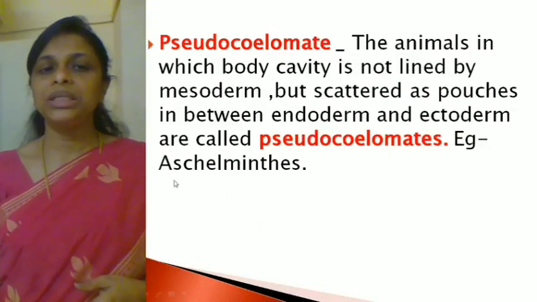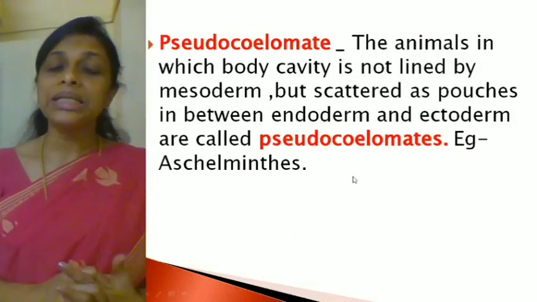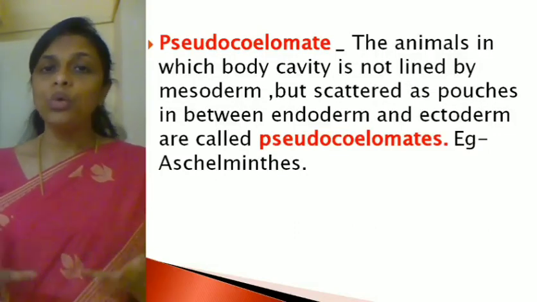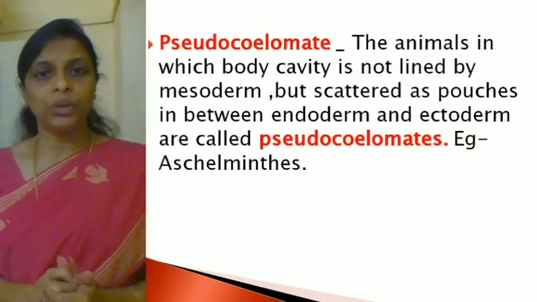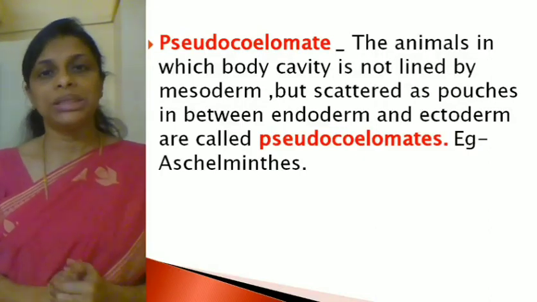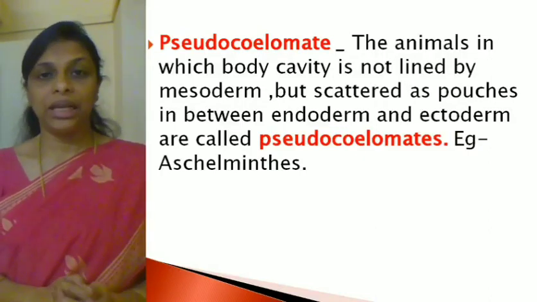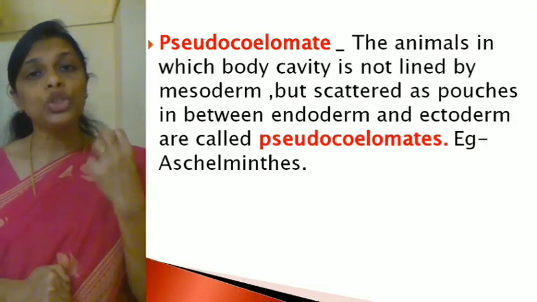How to pronounce this word? Aschelminthes. These members are the roundworms, like the filarial worm. There are a number of roundworms. Most of the roundworms come under this phylum Aschelminthes, so they possess a pseudocoelom.